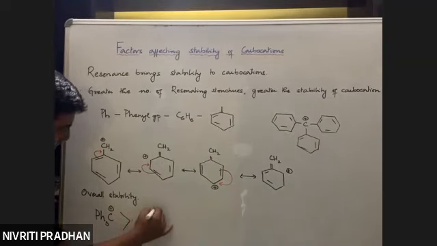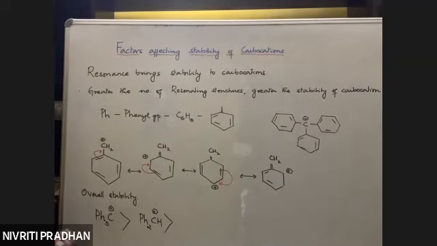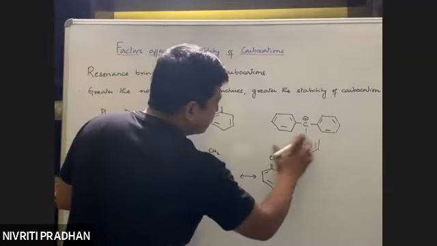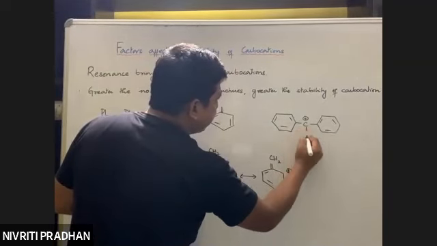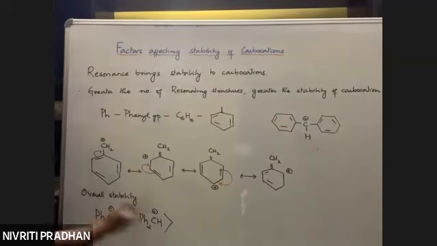Ph2CH positive, the diphenyl carbocation. Diphenyl means Ph2, and CH means I'll just remove one phenyl group, and instead of a phenyl group, I have a hydrogen atom. So it has 8 resonating structures. Then this benzyl carbocation, PhCH2. Now the earlier one which we had done, the allyl carbocation, CH2 double bond CH single bond CH2.